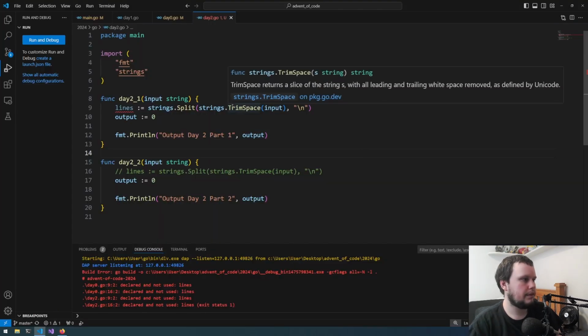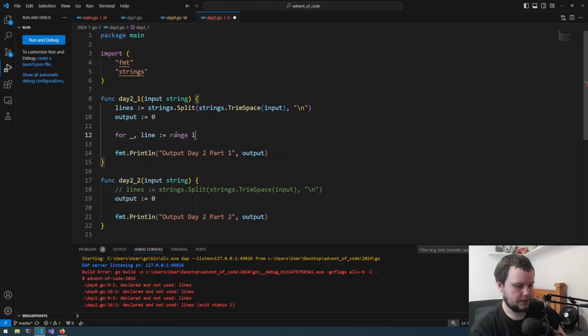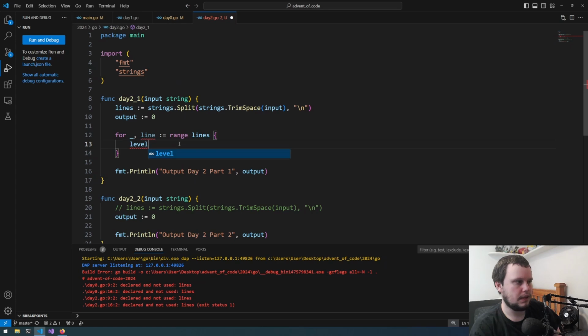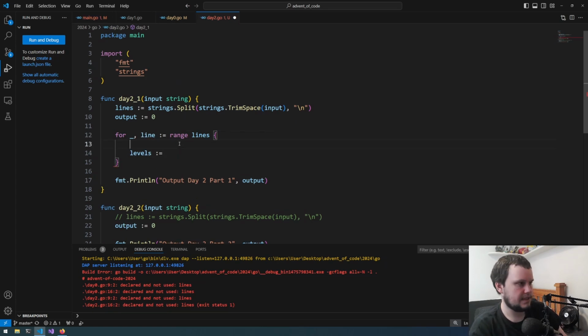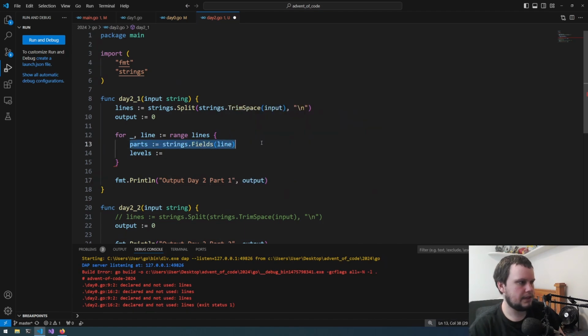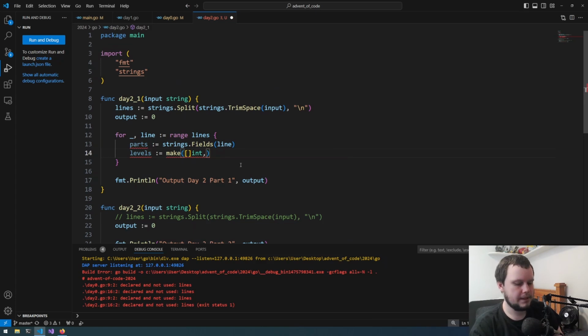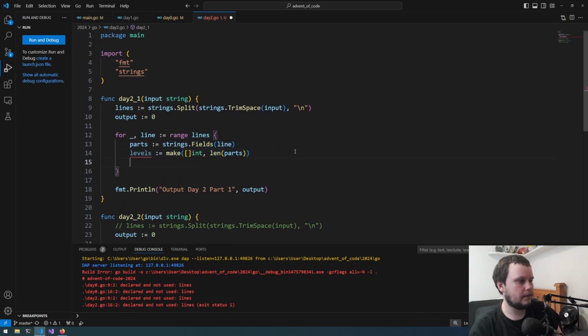So we'll start off here with the lines, and we are going to do a for line in range lines loop. We'll create a variable levels. Actually, first we need to split up the numbers that are in this line. So parts is equal to strings.Fields, and we put in line. So we've now got each of the individual parts. Then levels is going to contain the list of numbers, so make a list of ints, and we want it to be the length of the amount of numbers we have. Using parts, we've got levels with the length of the parts.